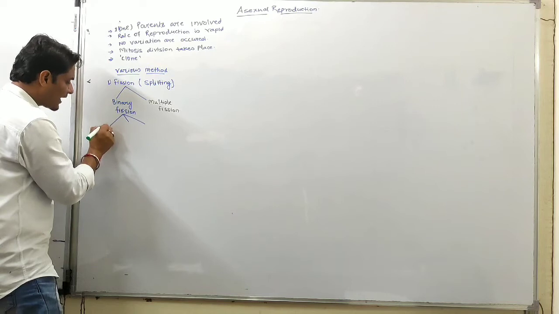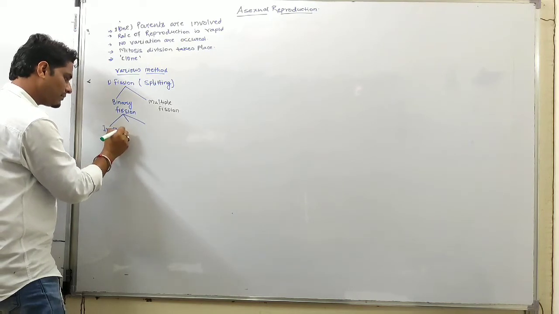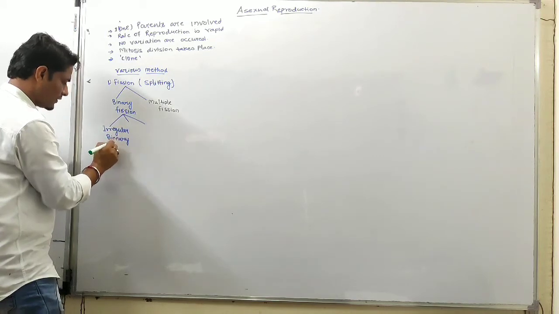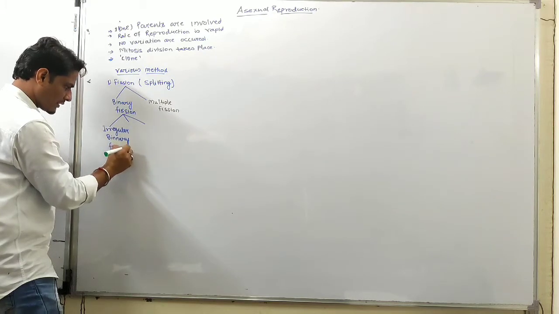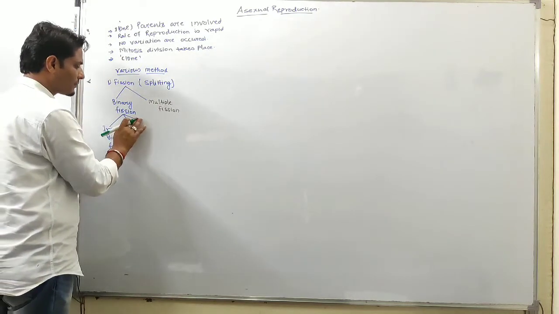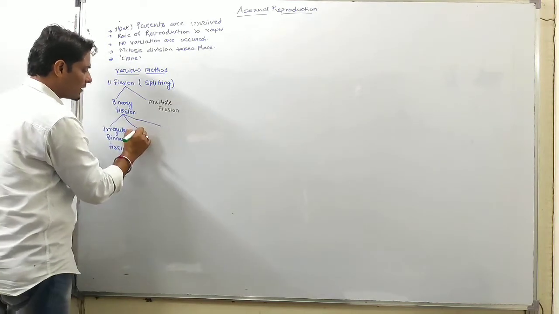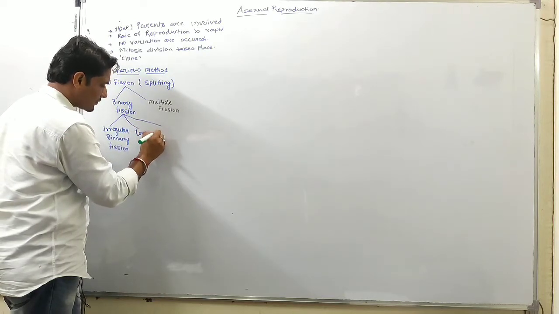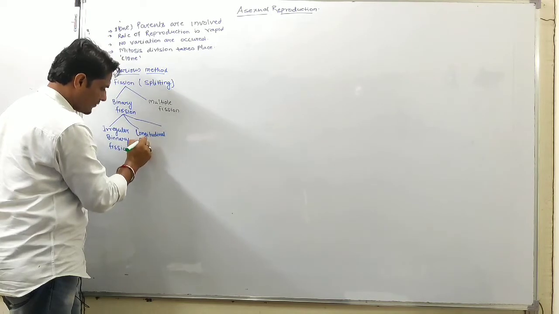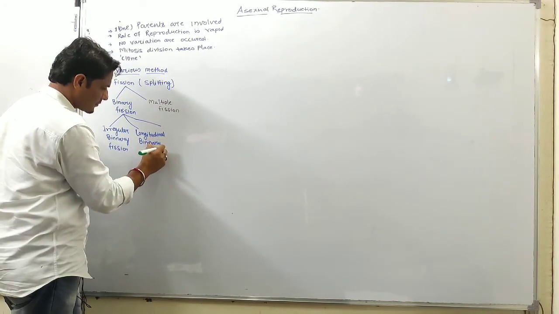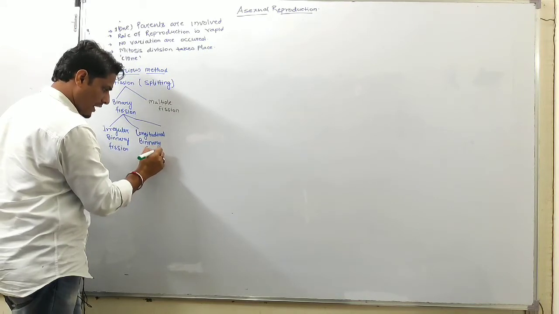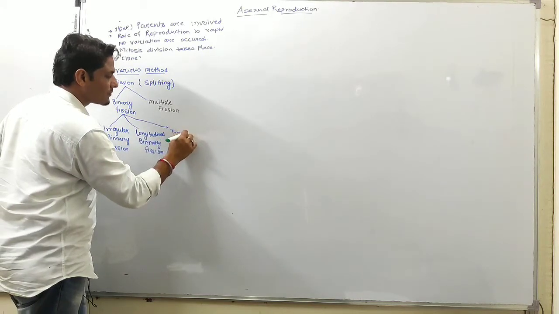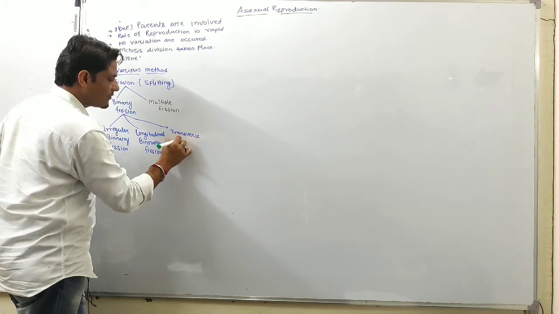First is irregular binary fission, second is longitudinal binary fission, and third is transverse binary fission.